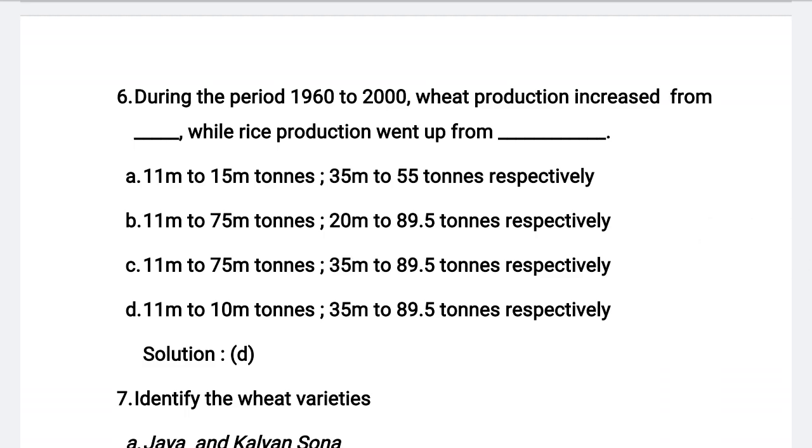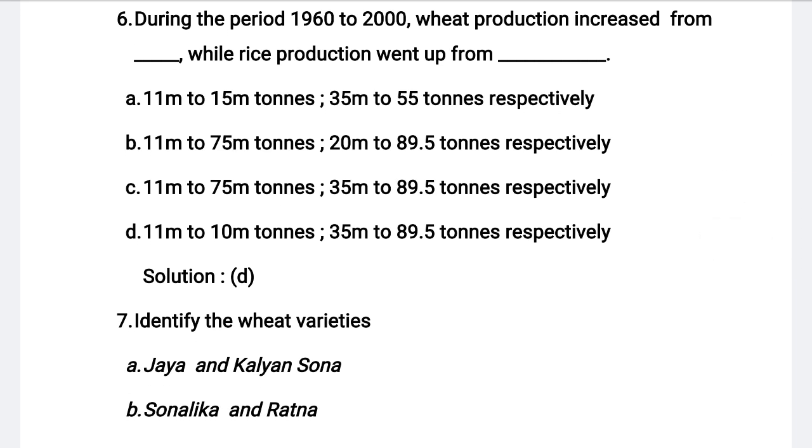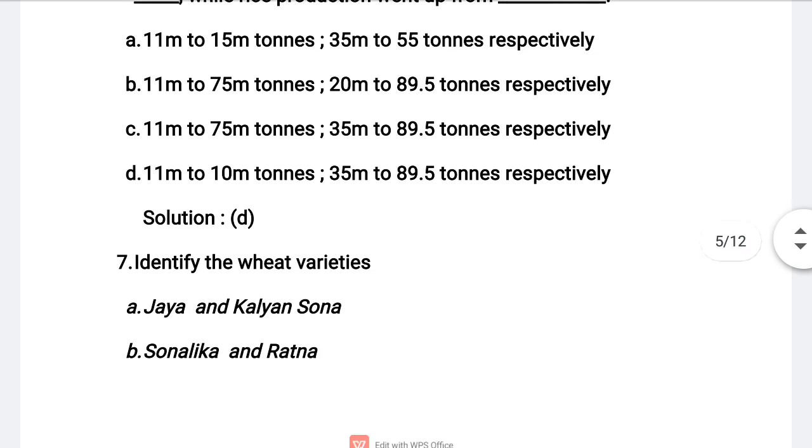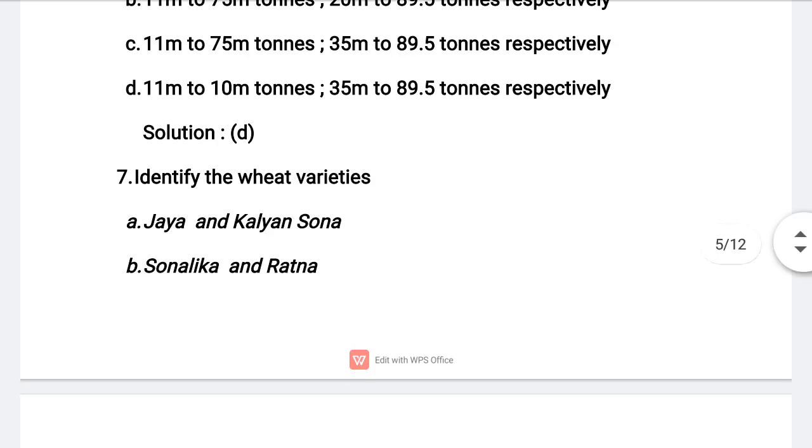So let us see options. 11 million tons to 15 million tons and 35 million tons to 55 million tons. Next option. 11 million tons to 75 million tons and 25 million tons to 89.5 million tons. Next option. 11 million tons to 75 million tons and 35 million tons to 89.5 million tons respectively. Next, last option. 11 million tons to 10 million tons and 35 million tons to 89.5 million tons respectively.